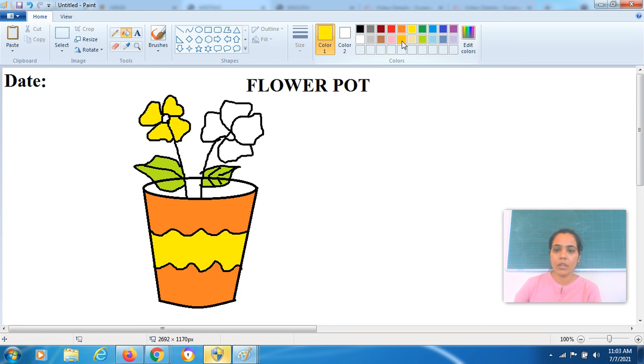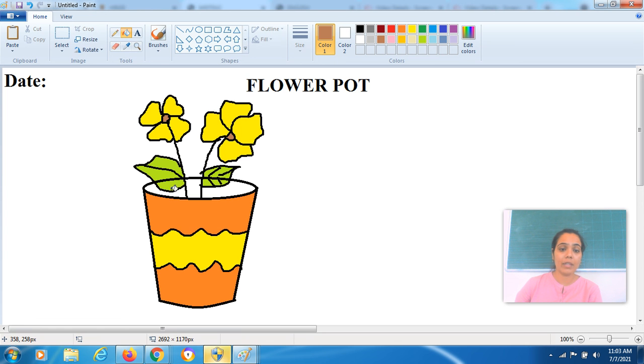Okay, and along with it I'm taking the brown color, and here I'm doing the brown color. And I want to use the yellow color again, fine, because it will give a good color combination, orange with yellow. Okay, and here I'm doing the brown color.